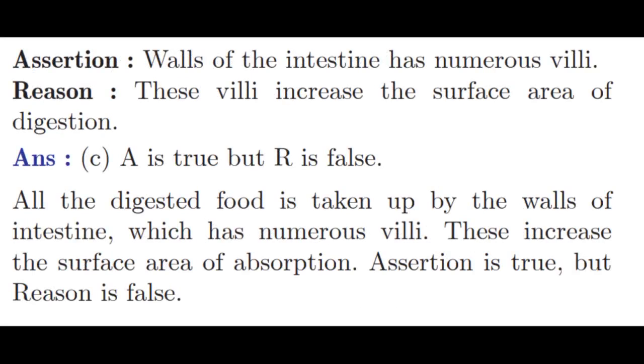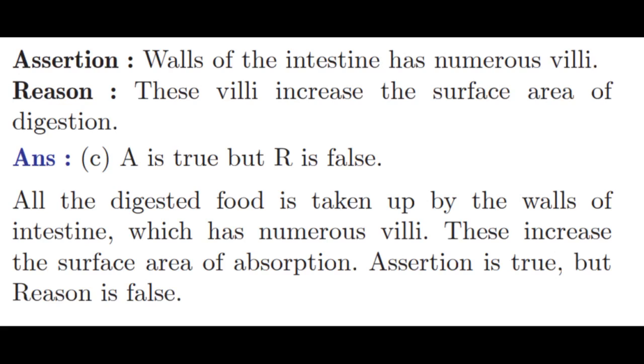Assertion: walls of the intestine has numerous villi. Reason: these villi increase the surface area of digestion. A small trick is used in this reason statement. When we are reading this statement, we will never come to know that tricky movement they have done. So you have to go through the statements very thoroughly, then only will you understand which option you have to choose. Assertion is true, but reason is false.